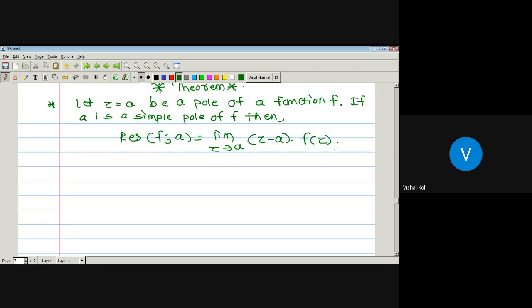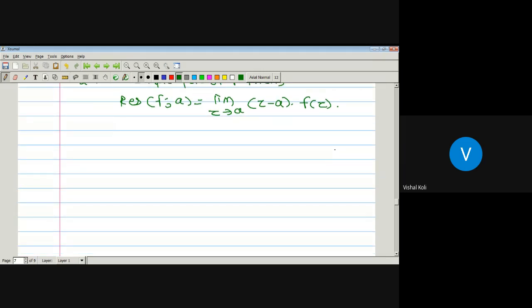Here the given function f has a singular point at z equal to a, which is a pole having order 1. Hence, it is a simple pole. Okay, and then we have to prove that the residue of the function f at the point a is nothing but the limit z tending towards the point a of z minus a into f of z. Okay, see the proof now.